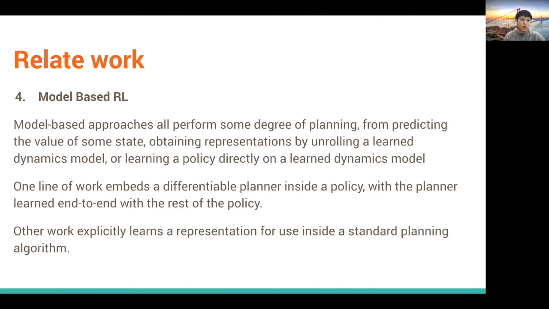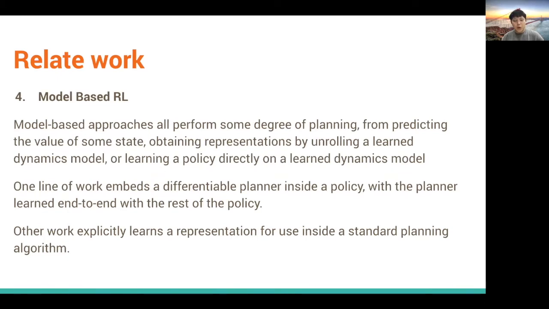The last one is model-based RL, and its approaches all perform some degree of planning, from predicting the value of some state, obtaining a representation by unrolling a learned dynamic model, or learning the policy directly on the learned dynamic model, as I said before.